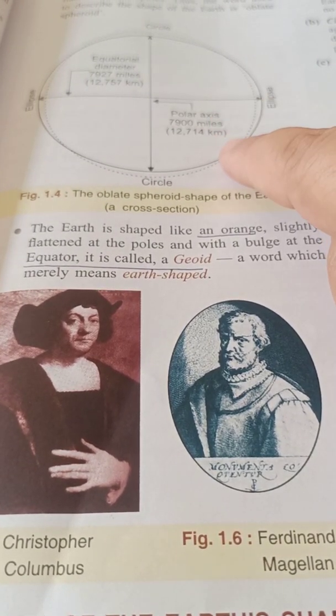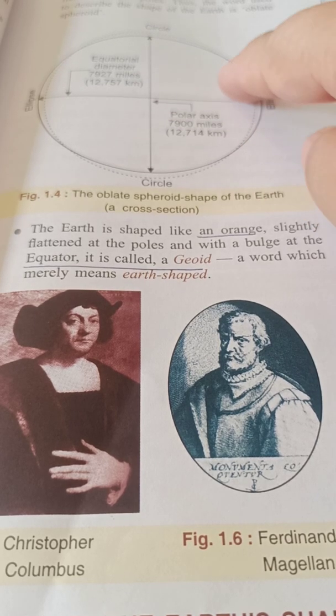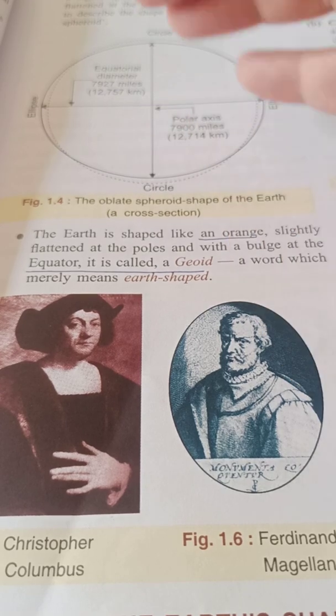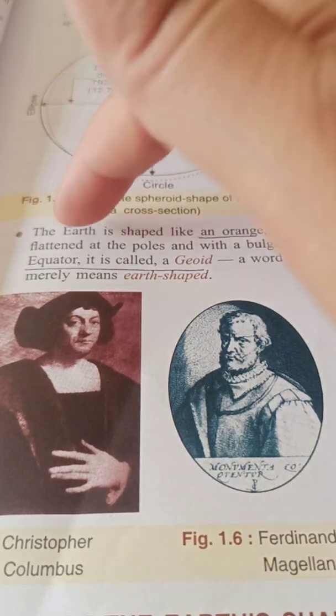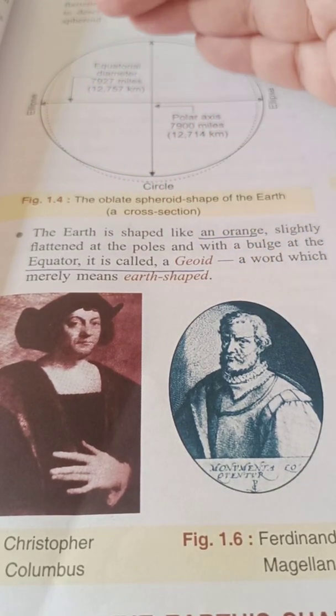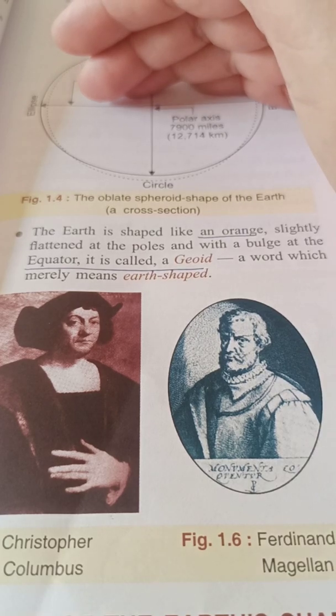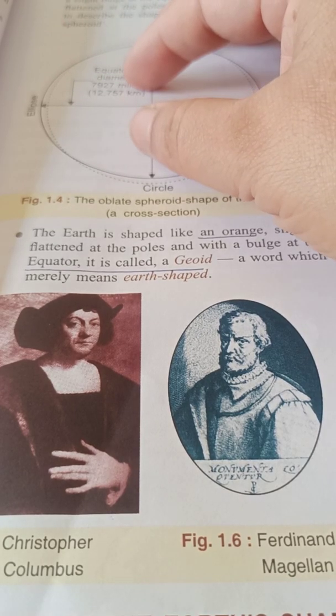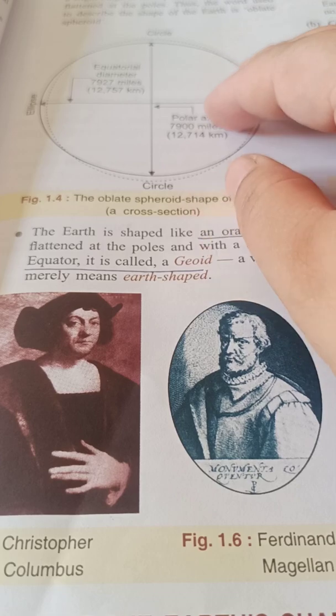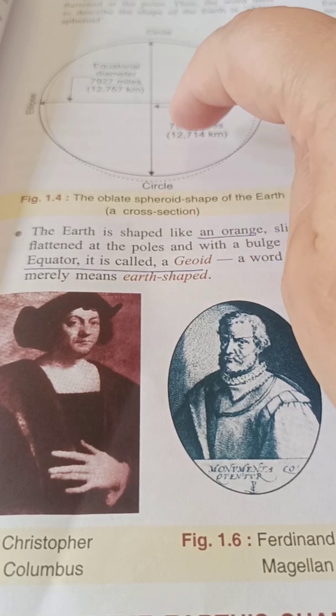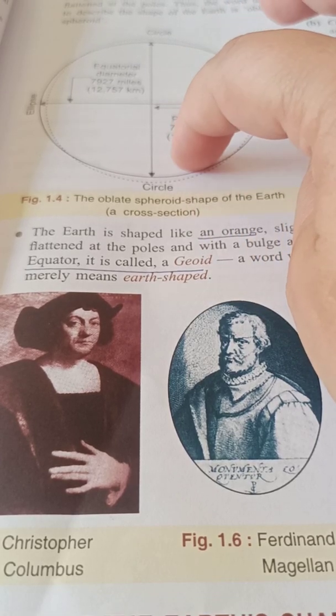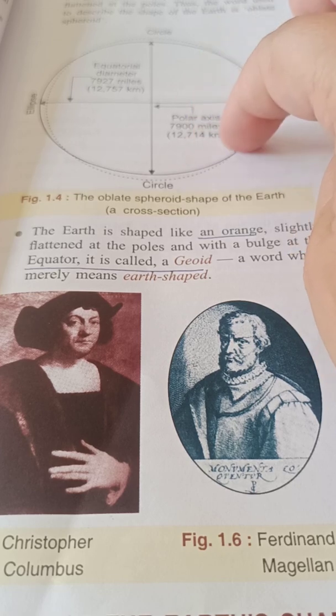This is the shape: oblate spheroid. It is in the form of an orange, slightly flattened at the poles, and with a bulge at the equator, which is known as the geoid. So we can say that Earth is described as an oblate spheroid.